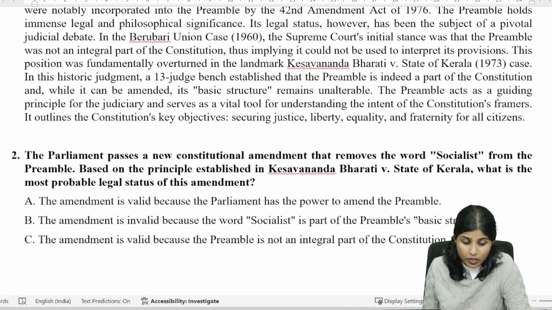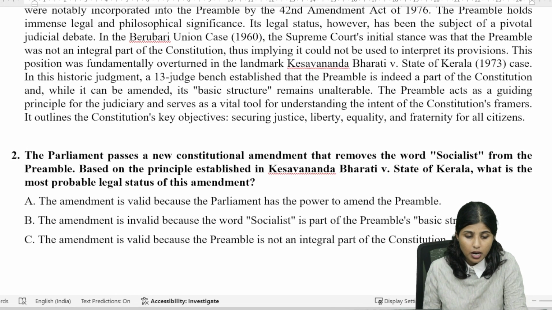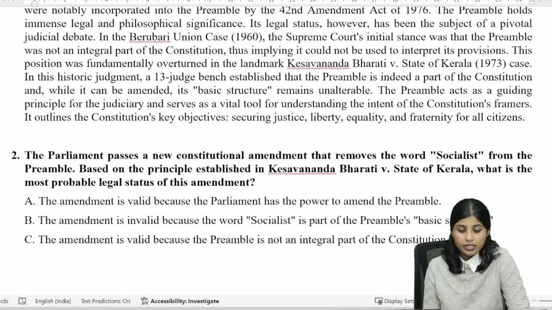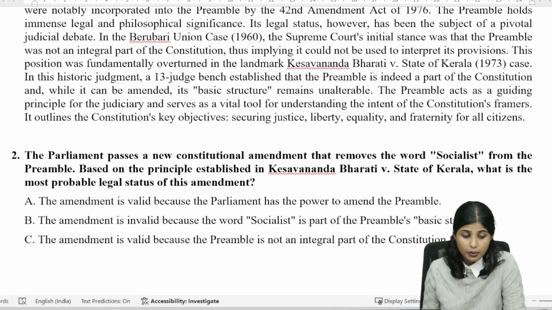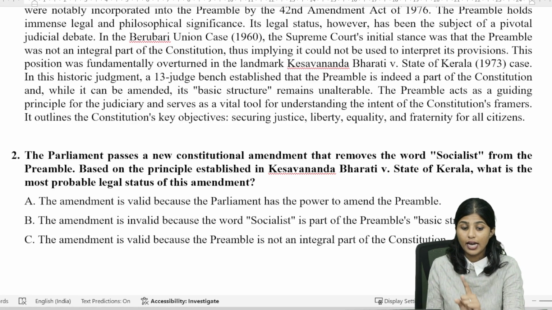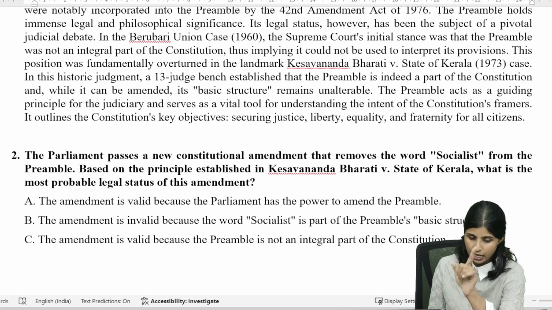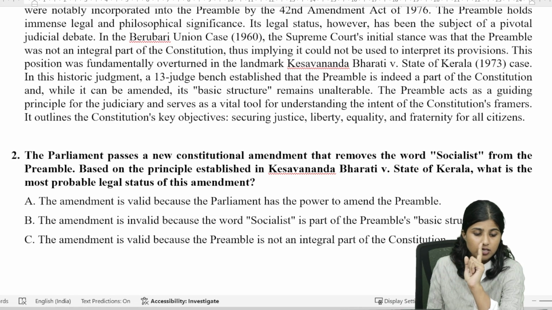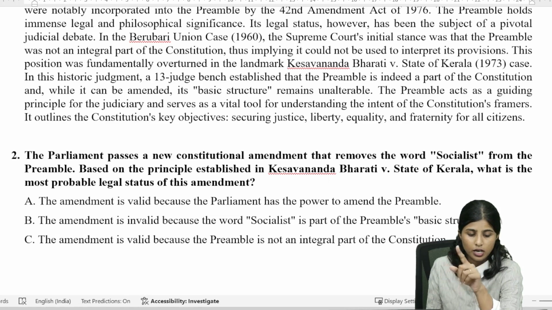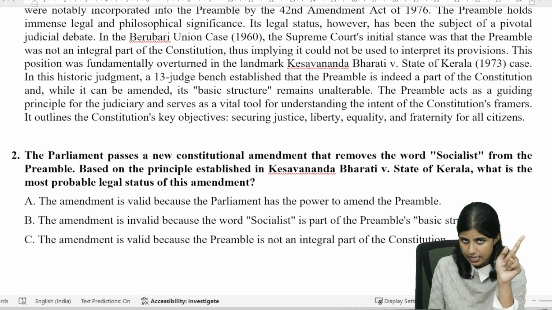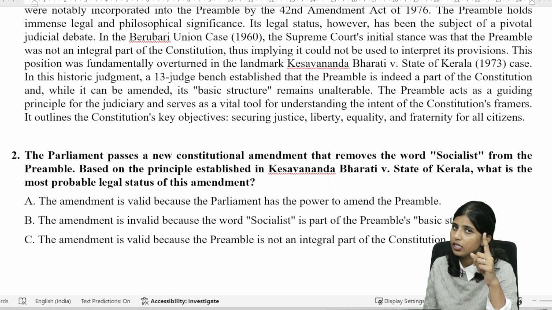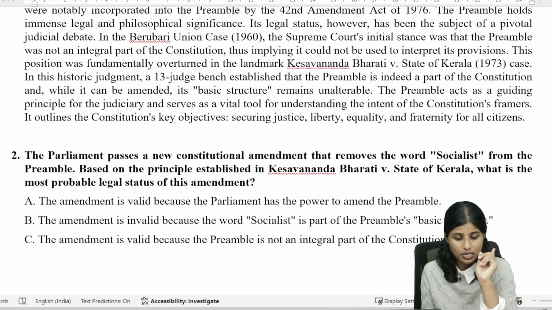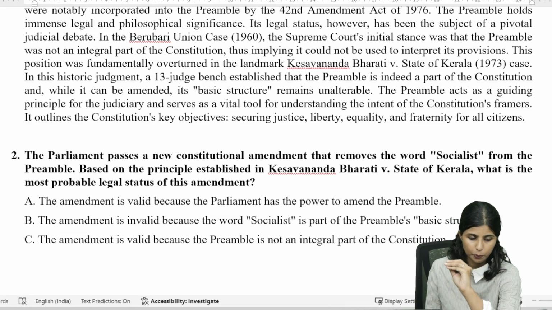This provision was fundamentally overturned in Keshavananda Bharati versus State of Kerala. In this historic judgment, the 13th judge bench established that the preamble is indeed a part of the constitution, and while it can be amended, its basic structure remains unalterable. Can the preamble be amended? Yes. But can the basic structure be altered or changed? No. So the basic structure part cannot be amended.